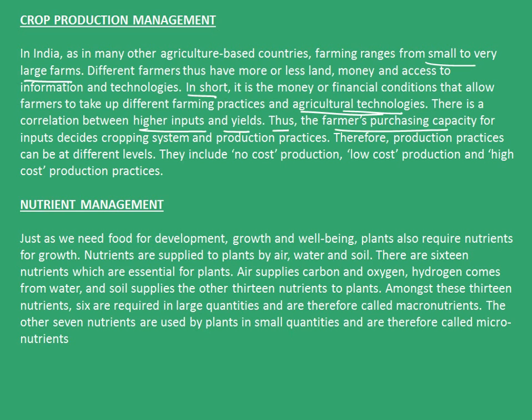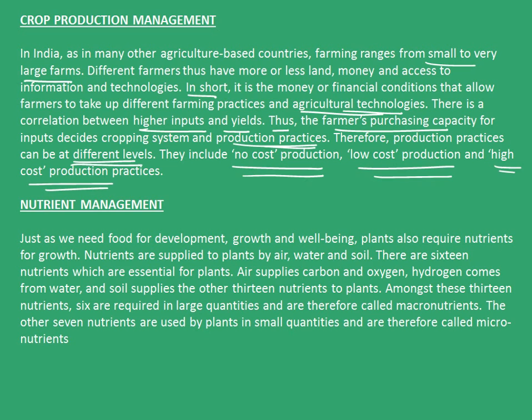Thus, the farmer's purchasing capacity for inputs decides cropping system and production practices. Therefore, production practices can be at different levels. They include no-cost production, low-cost production, and high-cost production practices.